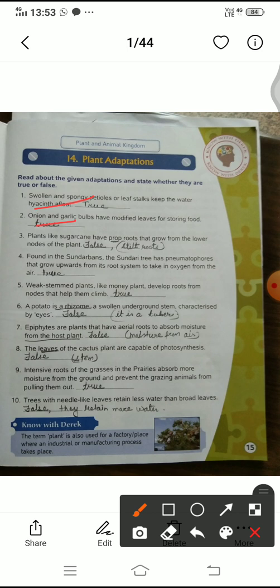And the third one is: plants like sugarcane have prop roots that grow from the lower nodes of the plant. In place of prop roots, there should be stilt roots. It means it is false. Right, there should be stilt roots, not prop roots, so it is false.